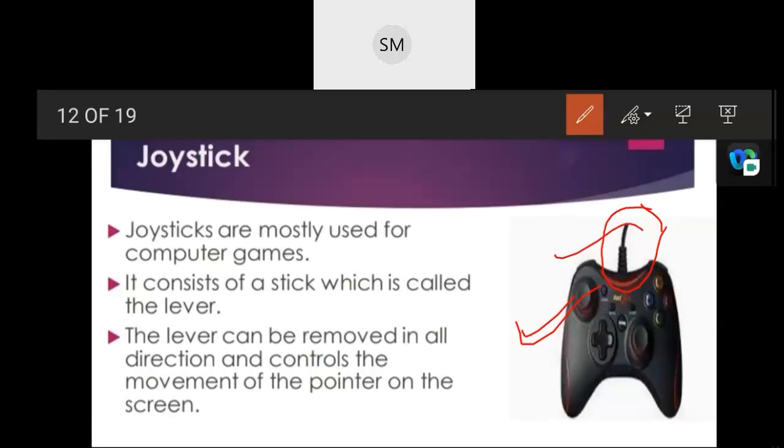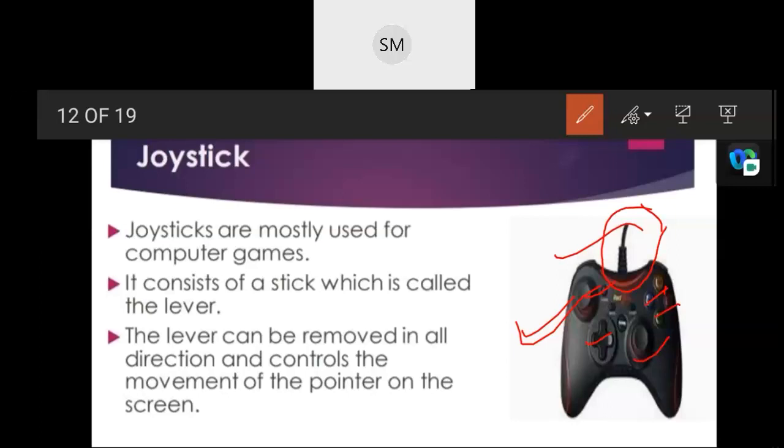So joysticks typically include several buttons. You see that one: left, right, plus, up arrow. So there are several buttons, and that is why they use that. Most joysticks have at least one button on the top of the stick here. So what is the main purpose of that? To move forward as well as to trigger the game. That is the purpose of using that one.